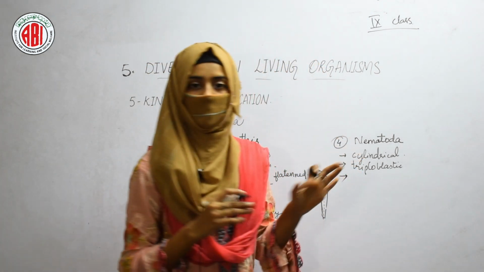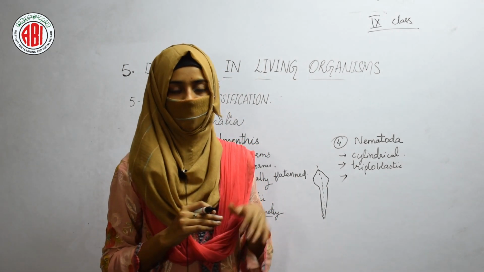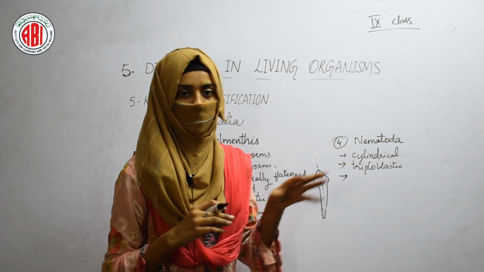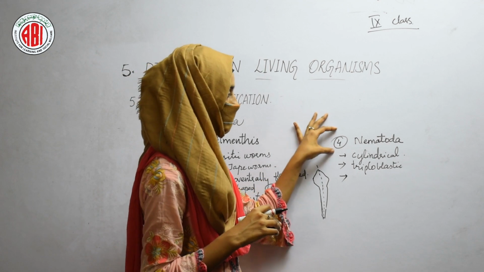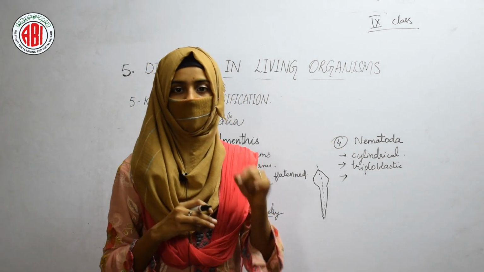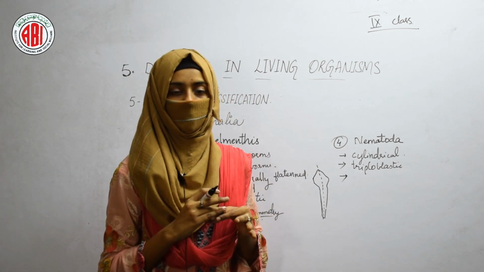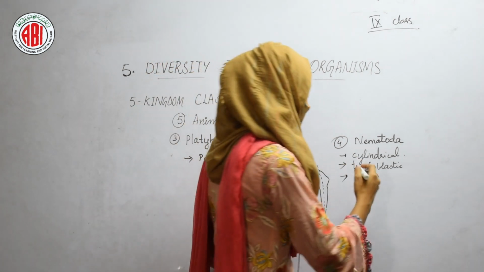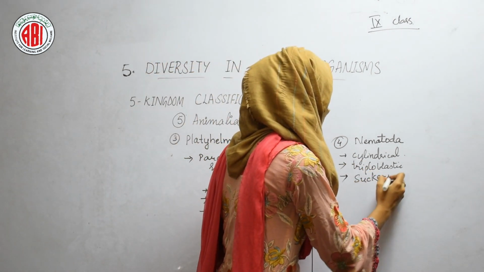Here we can see some special structures: the worms included in the phylum Nematoda show some special pin-like structures at their ends, which can be called suckers.